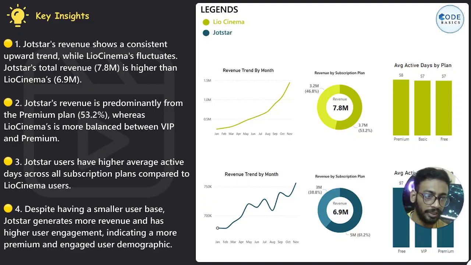So it means that the revenue per user is greater for Jotstar compared to LioCinema.